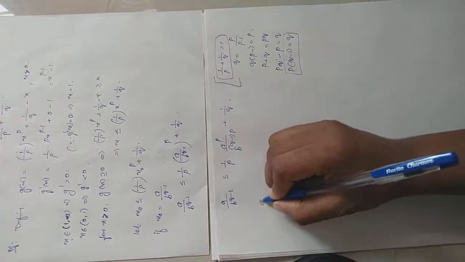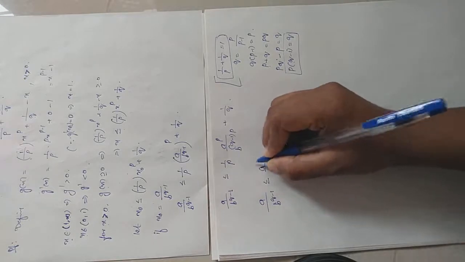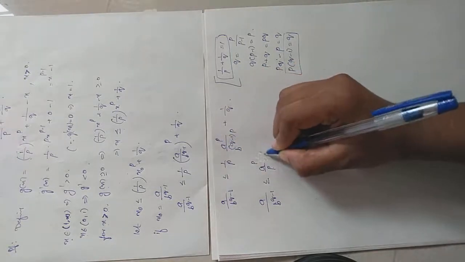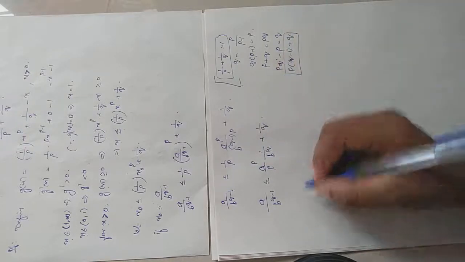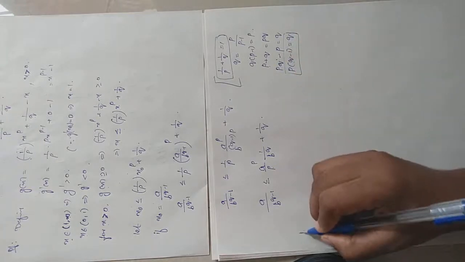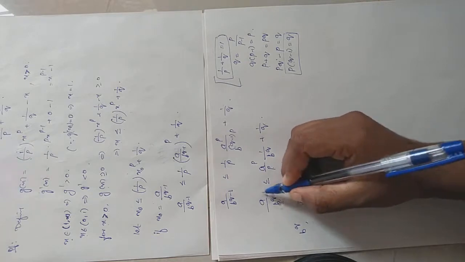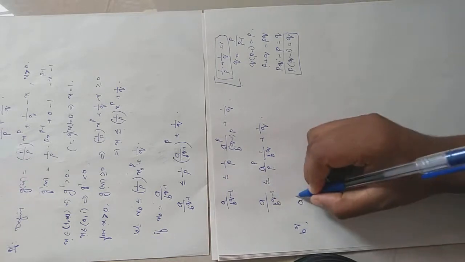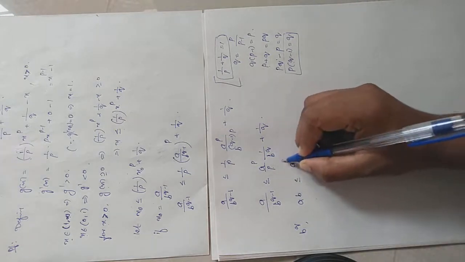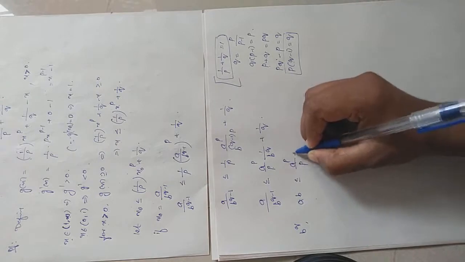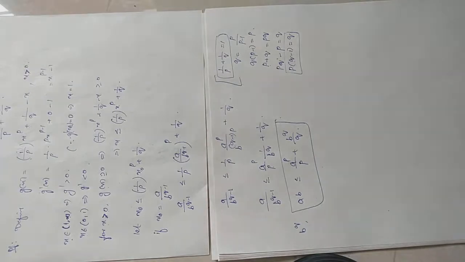So this will be a divided by b raised to q minus 1 less than or equal to 1 by p, a raised to p divided by b raised to q, plus 1 by q. Now I multiply this whole inequality by b raised to q. So what will happen? If you multiply by b raised to q, this will be cancelled and you get a into b, that will be less than or equal to a raised to p by p plus b raised to q by q. So this is Young's inequality.